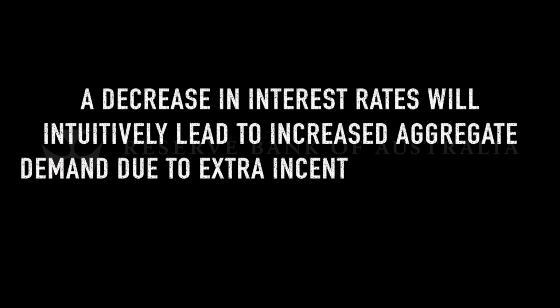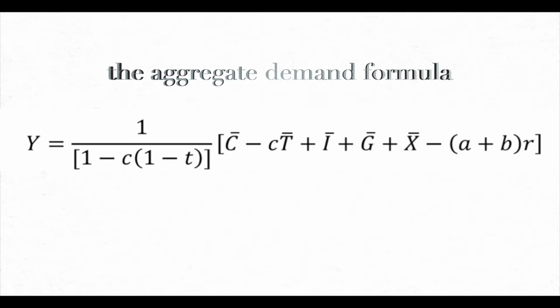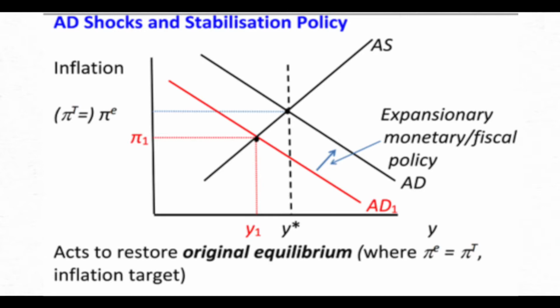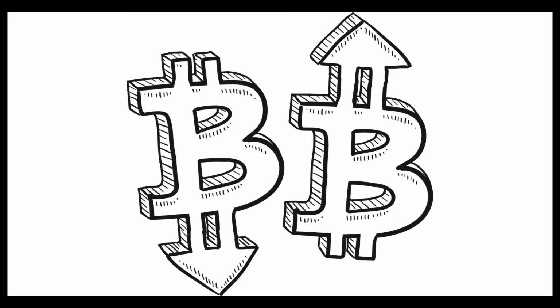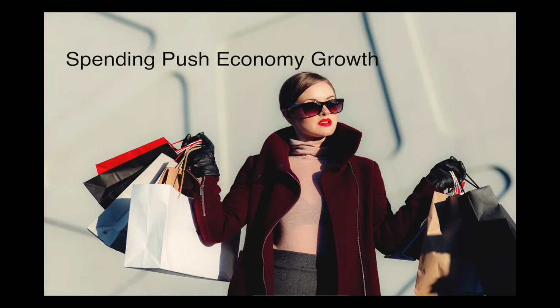A decrease in interest rates will naturally lead to increased aggregate demand due to extra incentives to invest in other money-making alternatives, for instance, capital, due to higher potential returns. However, this can also be explained through the aggregate demand formula. An increase in R, the real interest rate, will cause Y, the aggregate demand, to lower. The monetary transmission mechanism can influence the economy, as evident in the graph. A shift in the aggregate demand curve will lead to an increase in inflation, boosting the low 1.9% rate we currently have and preventing deflationary fears, while also moving the economy closer to potential output, thus increasing economic growth.